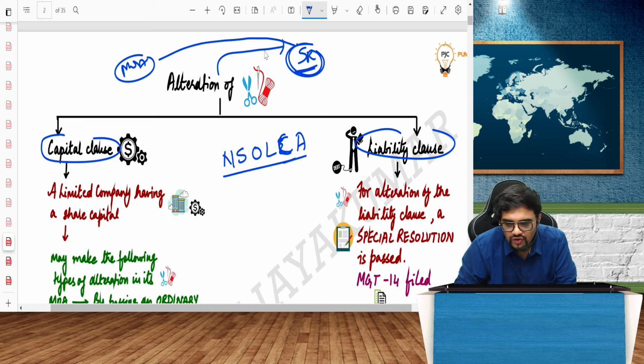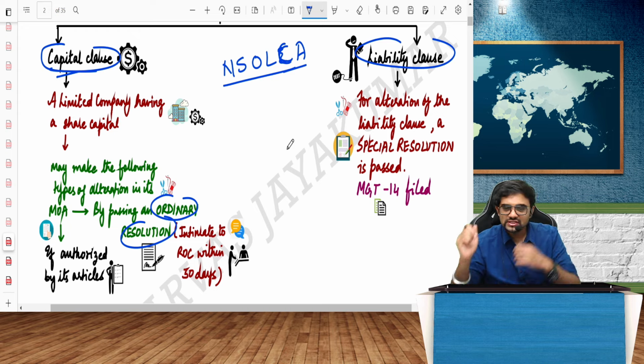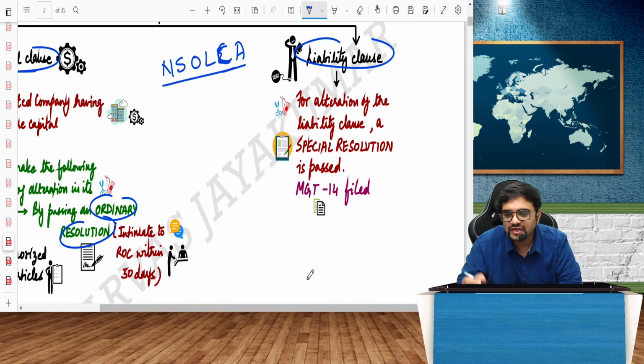However, the capital clause, my dear friend, is an exception. Mind you, the capital clause is an exception. You can change the capital only by passing a what? Ordinary resolution. An ordinary resolution is enough to change the capital clause. As far as the liability clause is concerned, for alteration of the liability clause, again, we have to pass a special resolution.